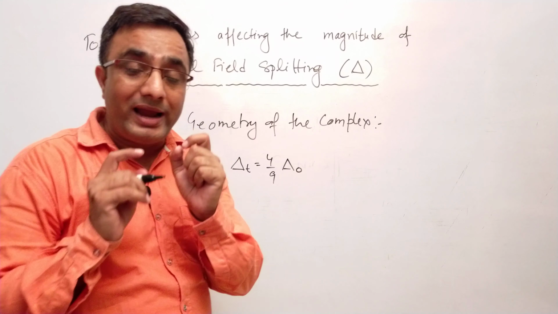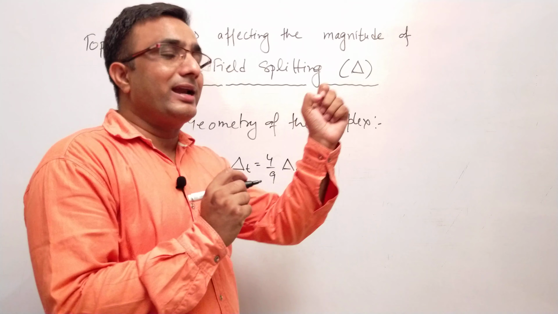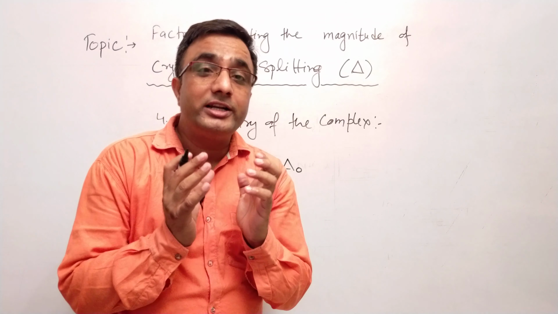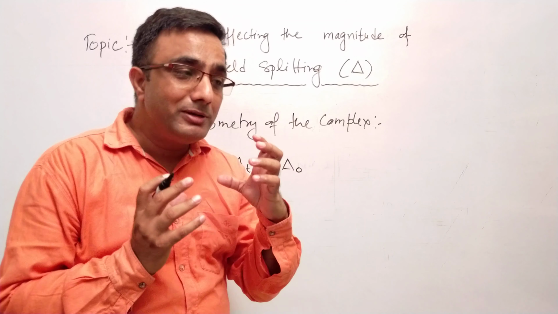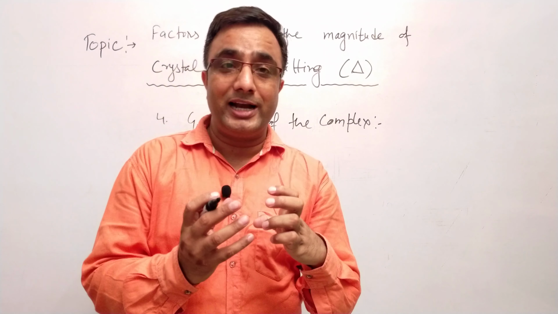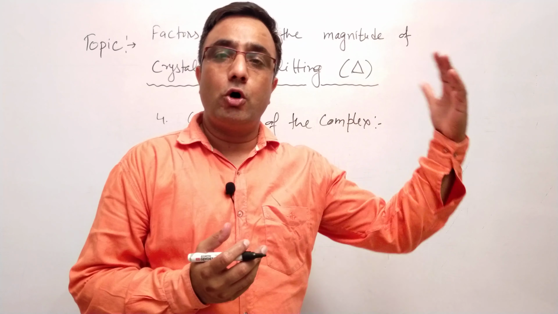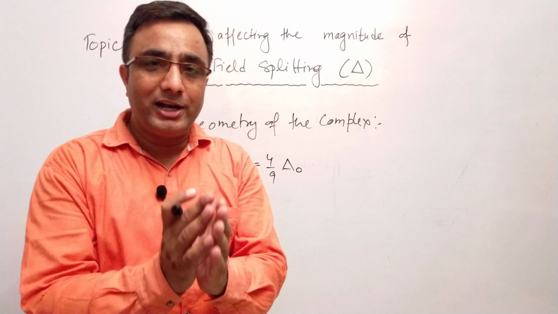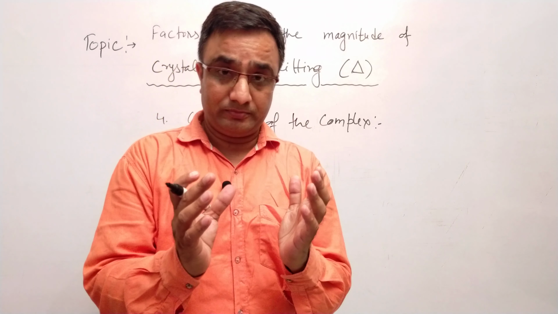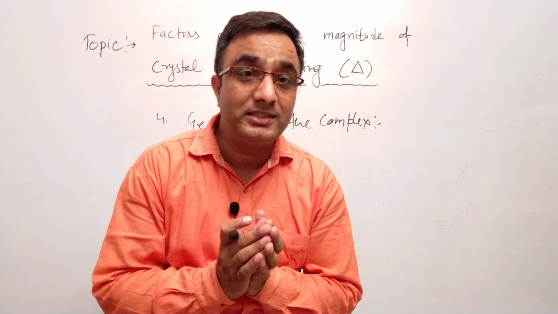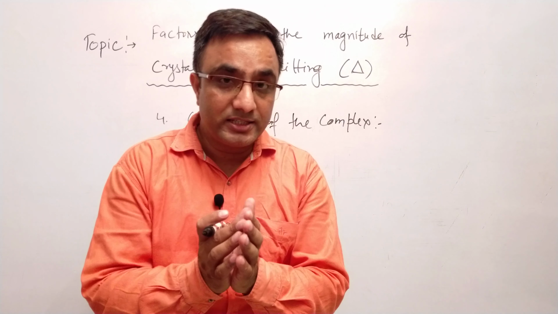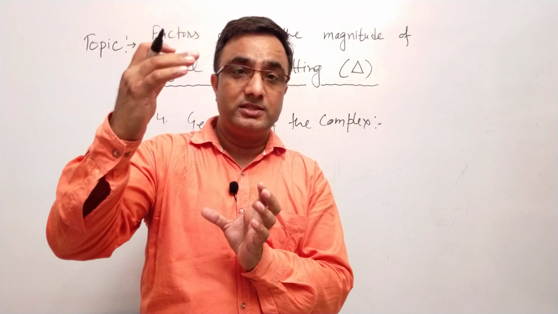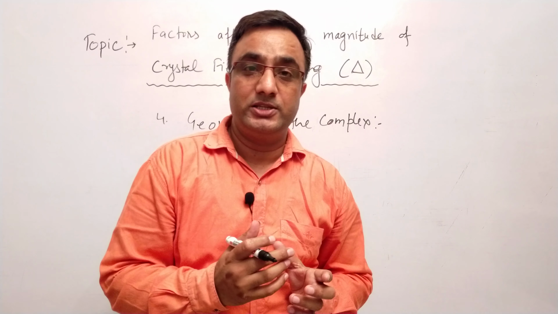Can you tell me why it is so? Why is crystal field splitting less in tetrahedral complexes? We have already discussed this. Just remember, in tetrahedral complexes there are 4 ligands, but in octahedral complexes there are 6 ligands. So the magnitude of crystal field splitting in octahedral complexes will be large in comparison to tetrahedral complexes.